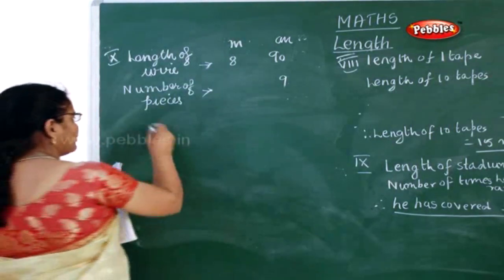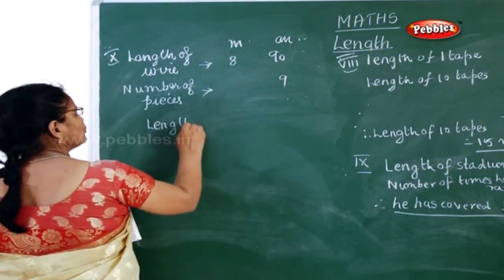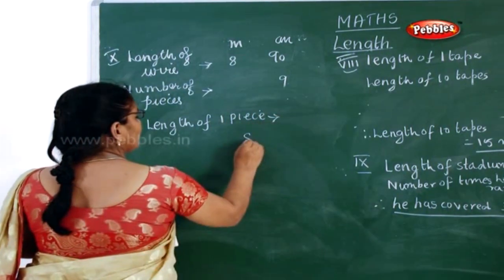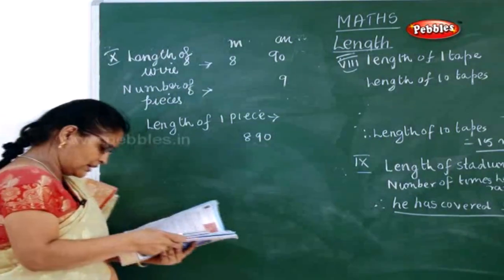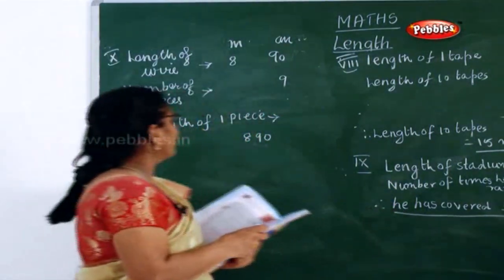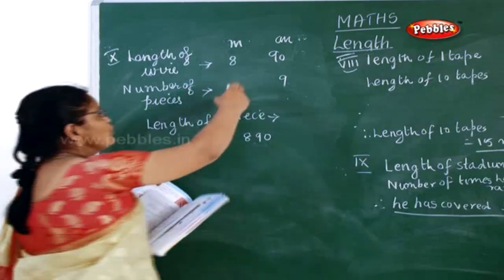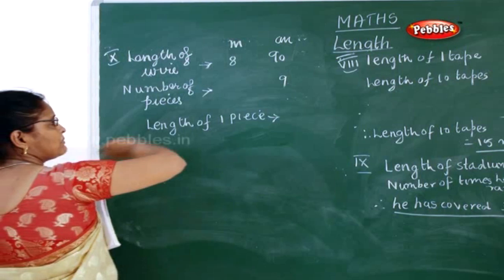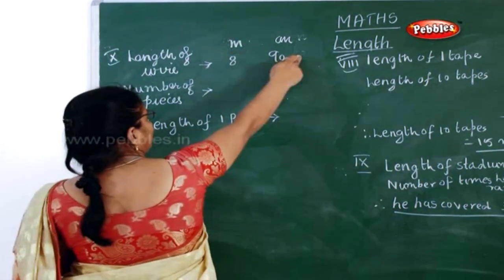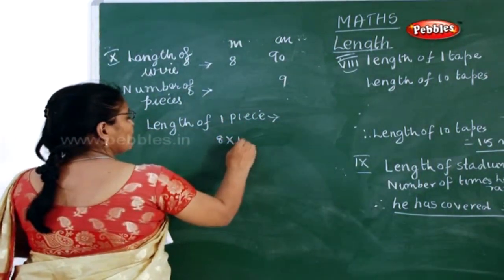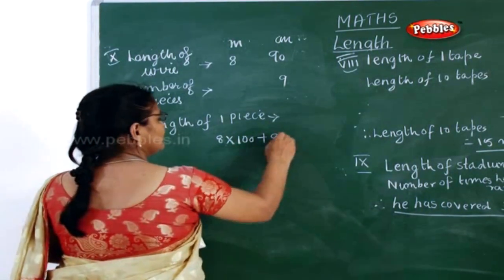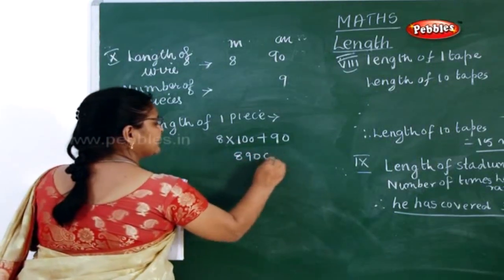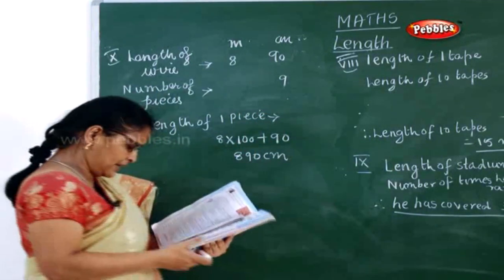So now what you have to do? You have to find out the length of one piece. Now how will you do it? It is 890 divided by 9. But here you are converting into centimeter. So how will you convert this? Already I told you in your division sum, statement sum. This meter, how will you convert meter into centimeter? 8 into 100 plus 90. So you will have 890 centimeter. So length of the wire, one piece, is 890 centimeter.